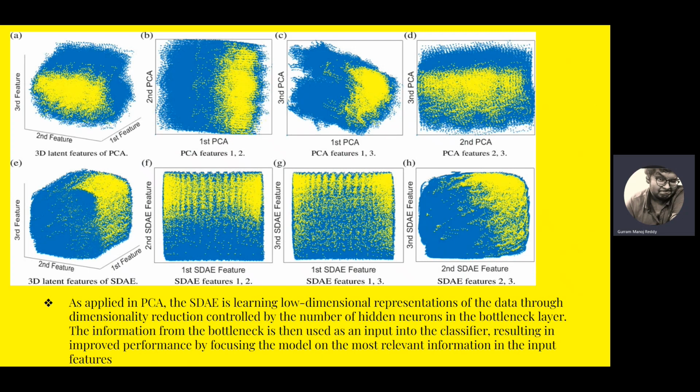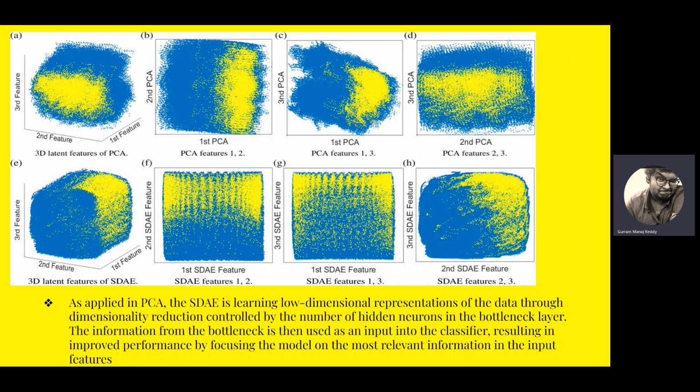But for SDAE, here we can see in diagram E, the first feature and second feature are used most of the time, and the third feature is not much used. Here, the first SDAE feature was used in F. So as applied in PCA, the SDAE is learning a low dimensional representation of data through dimensionality reduction controlled by the number of hidden neurons in the bottleneck layer.